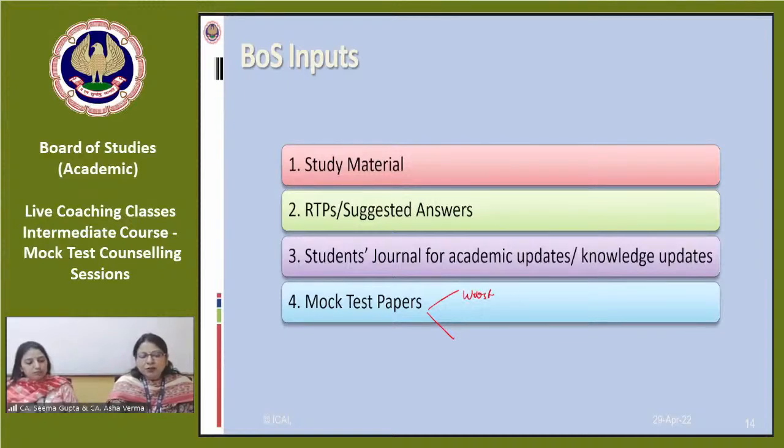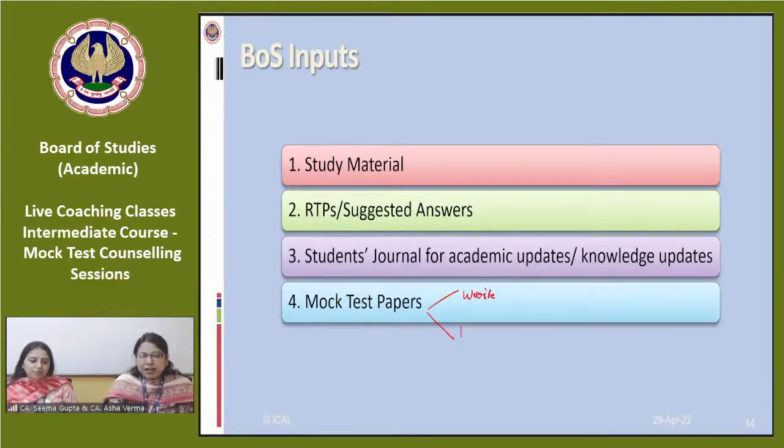You can also register yourself with the branches and attempt the mock test papers in the branches. After that, they will provide you the evaluation facility where you can know at what level you are standing, how much more effort is required, and in which particular area you are weak or lacking, where you require more effort.